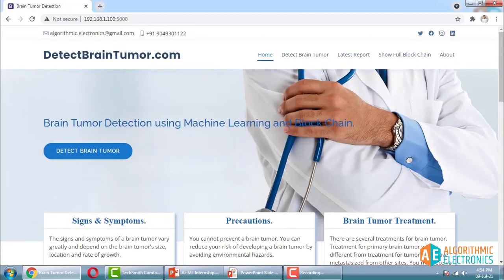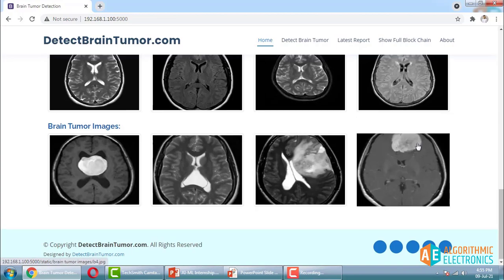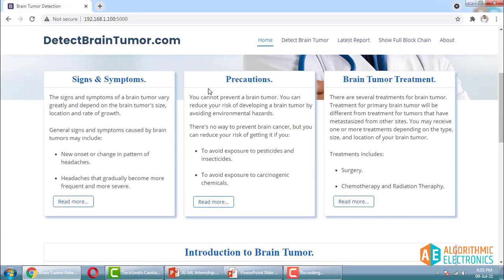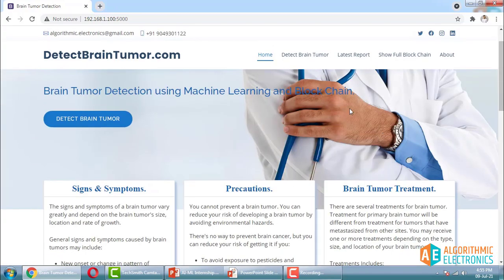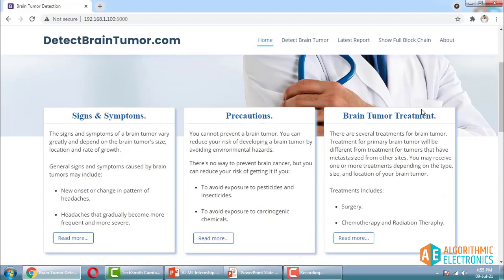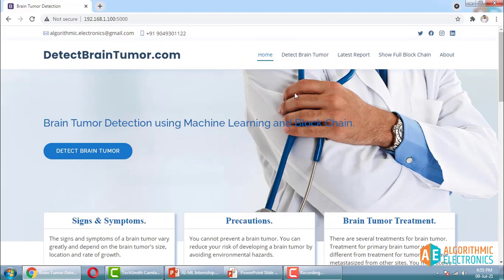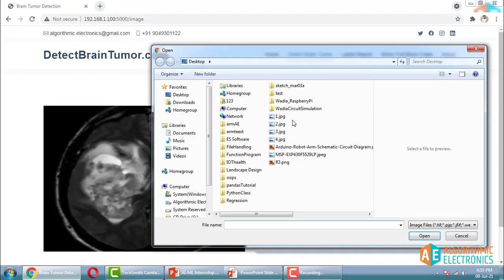This is the web application, or the website, that I was talking about in module 12, where I discussed web application development. This particular model is based on the CNN architecture, and it is capable of detecting brain tumors from CT scan or MRI images. So this is trained on the CNN architecture. Here you can click on detect brain tumor, and you have to upload the file.